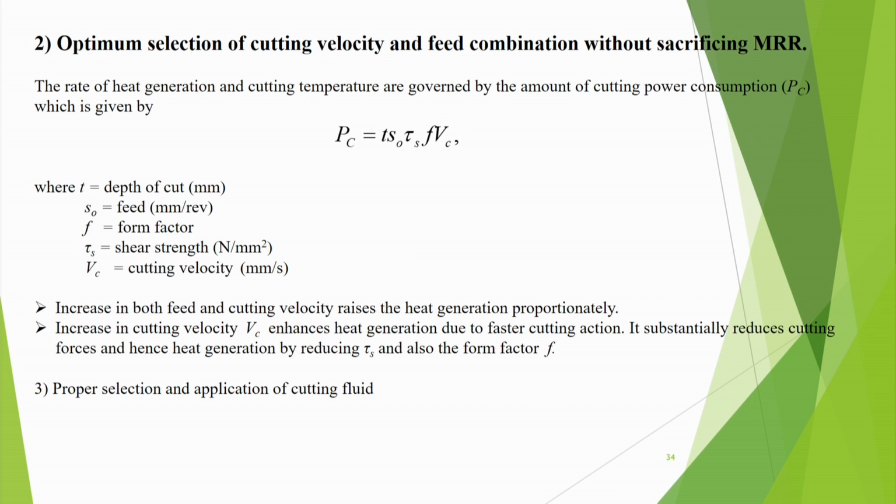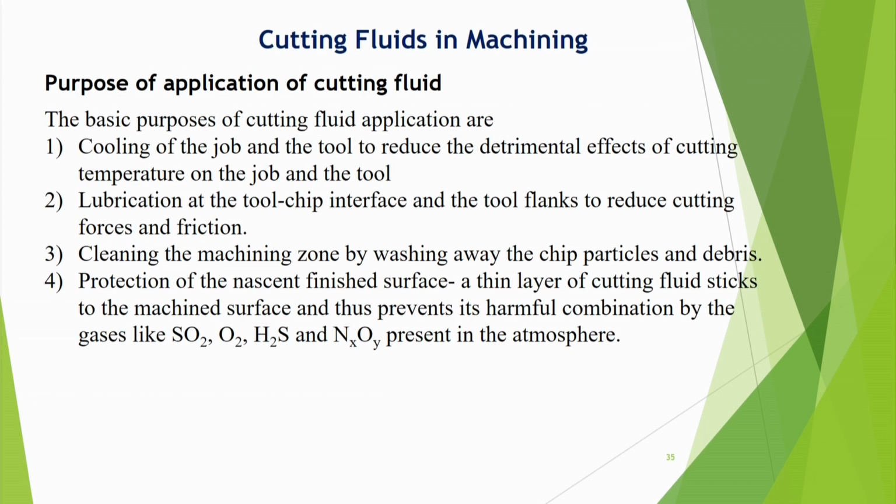So that means velocity has two types of effects. On one hand, it of course increases the temperature because heat generation rate increases, but then the material also gets softened. So you have to select that in the proper way. Proper selection and application of cutting fluid is also important.